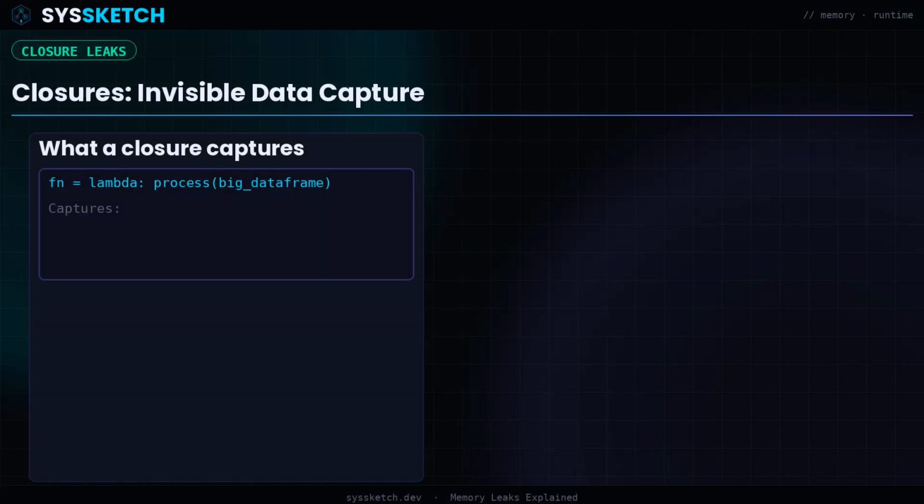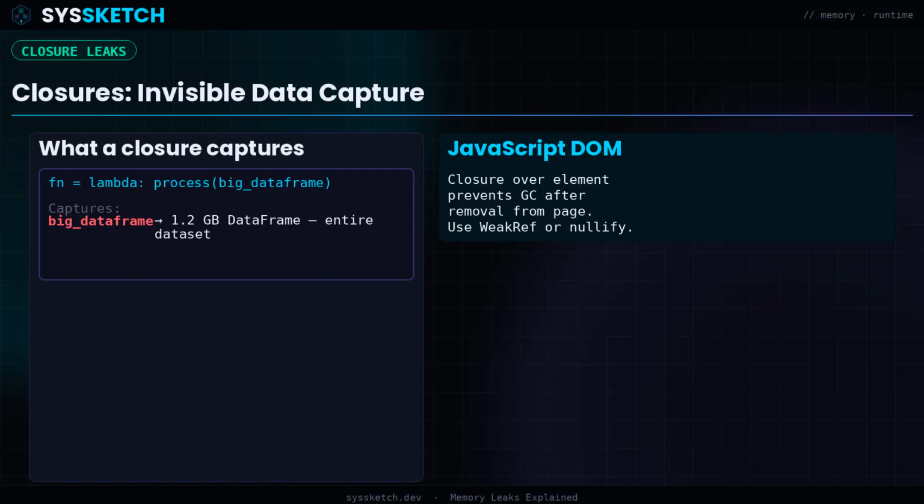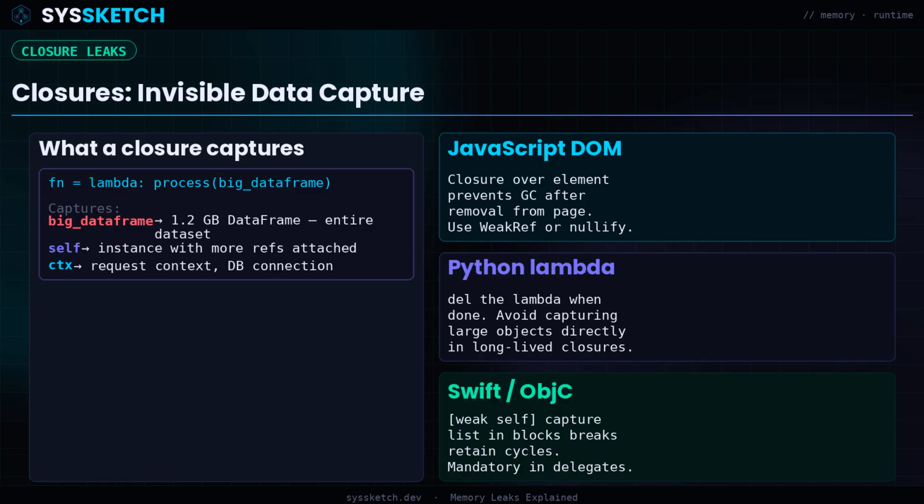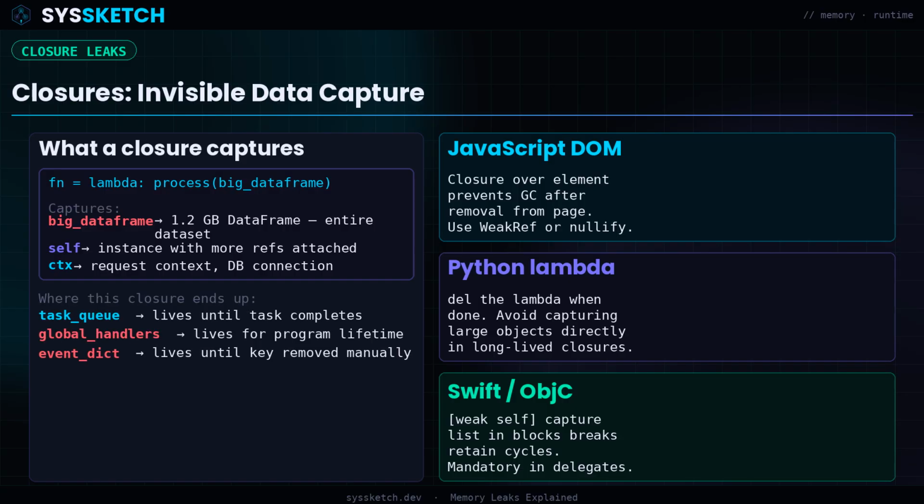Closures and anonymous functions capture variables from their enclosing scope. In JavaScript, a closure over a large DOM element prevents that element from being garbage collected even after it is removed from the page. In Python, a lambda that captures a large data structure holds that structure in memory for as long as the lambda exists. The lambda may be stored in a list or a dictionary that outlives the original context. These are called closure leaks.